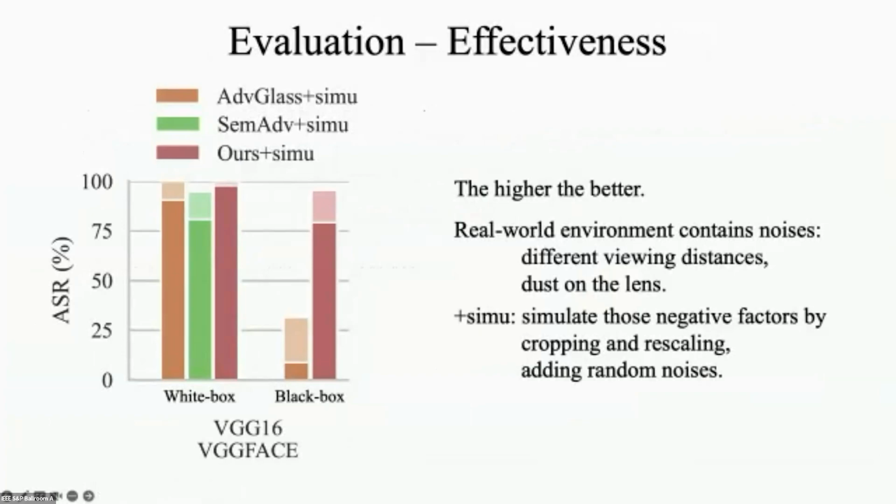This figure shows the effectiveness comparison when attacking a VGG16 model pre-trained on the VGG face dataset. It is measured by the attack success rate, ASR. That is how much of the generated images can be misclassified as the target. We also simulate noisy effects in the real-world environment, such as different viewing positions or dust on the lens. Results show that our method is the most effective.